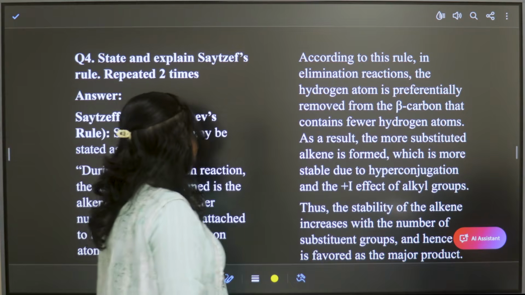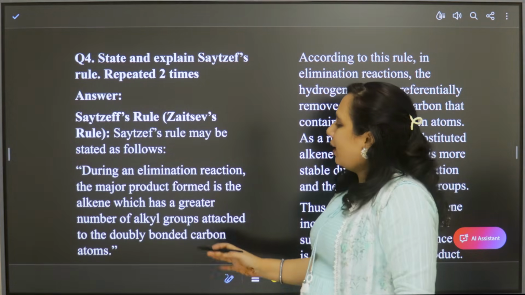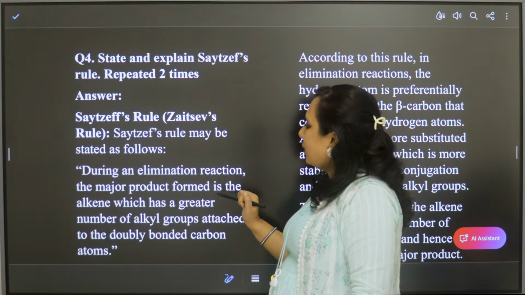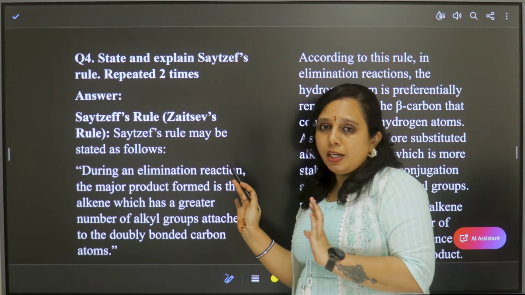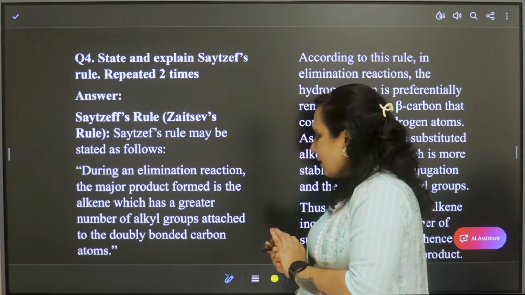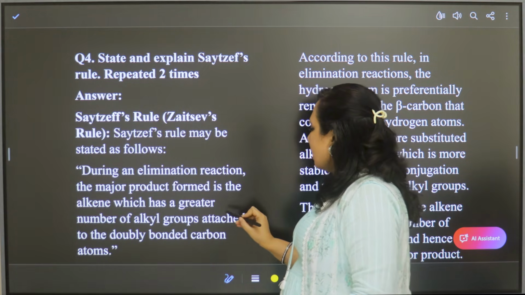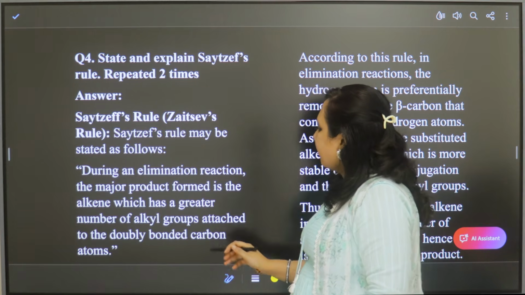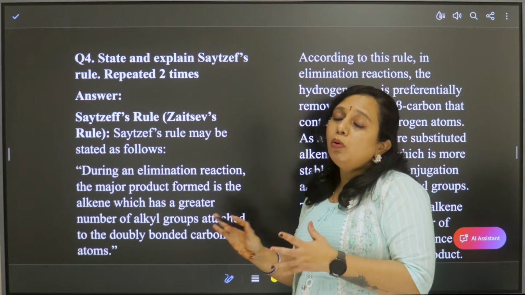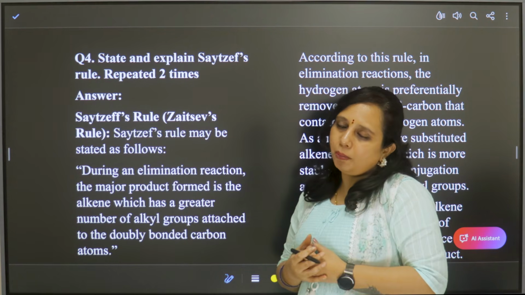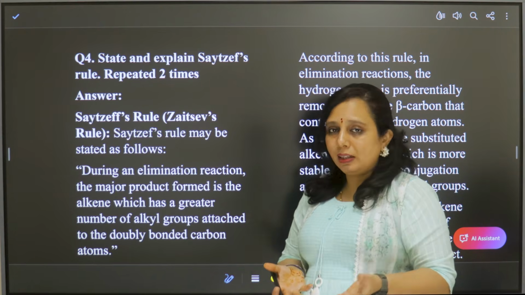Next is Saytzeff's rule. This question is also repeated two times. So let us see the rule first. During an elimination reaction, now previously we have dealt with addition reactions, and now this is an elimination reaction. Here, this rule discusses the major and minor products formed, that is, which product will form in higher amounts when compared to the other product.